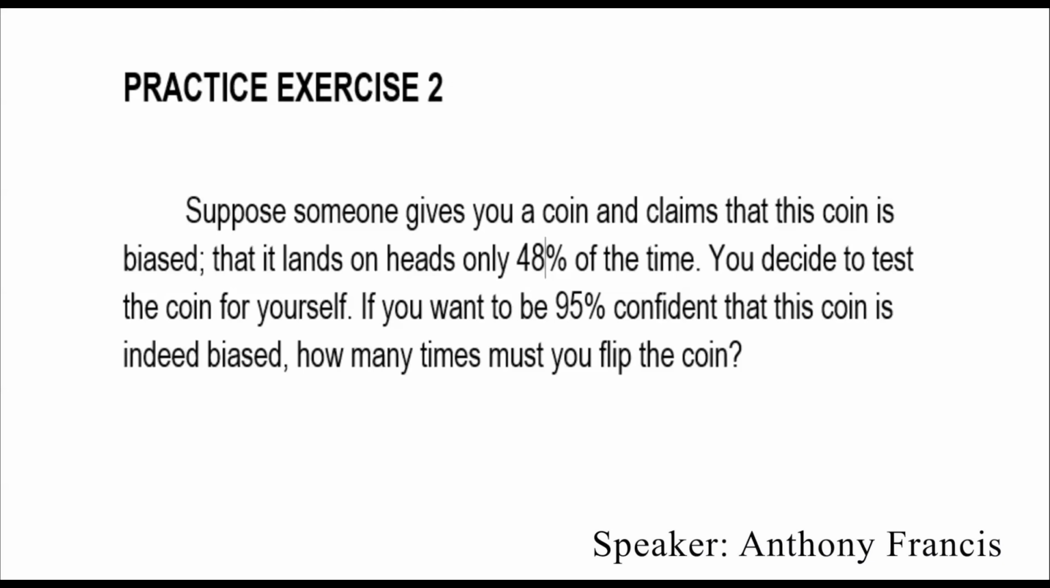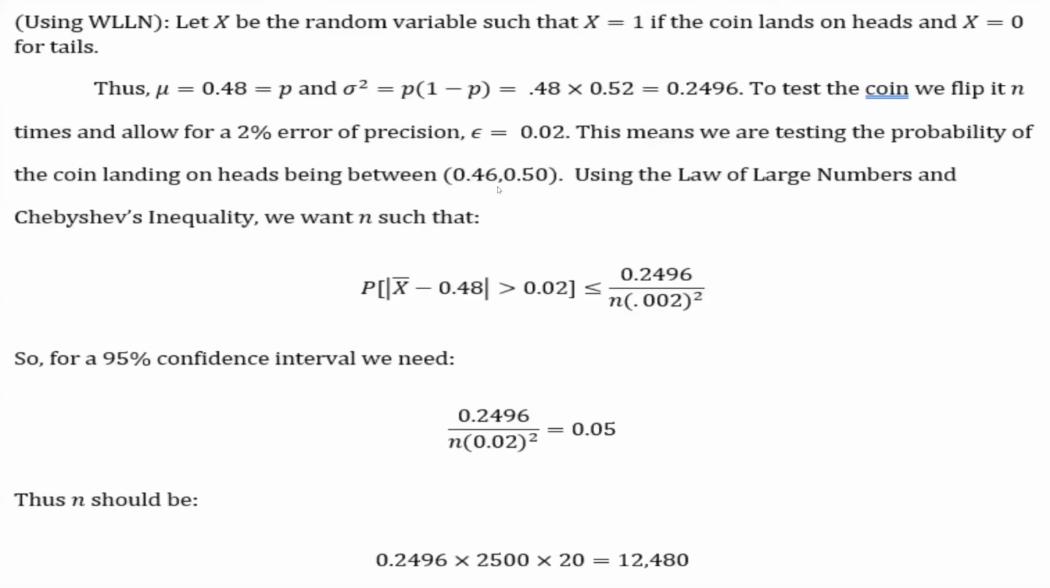Hello, I'm Anthony, and I will be presenting practice exercise 2 for our project on the law of large numbers. We'll read the problem real quick. It's pretty simple. Suppose someone gives you a coin and claims that this coin is biased, that it lands on heads only 48% of the time. You decide to test the coin for yourself. If you want to be 95% confident that this coin is indeed biased, how many times must you flip the coin?